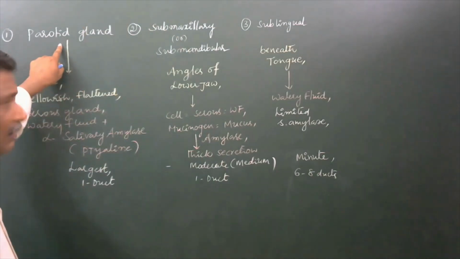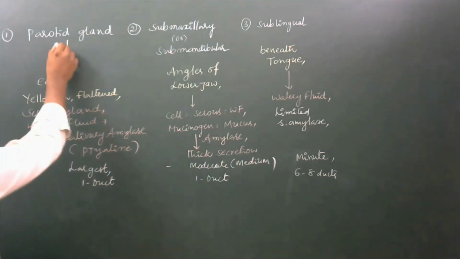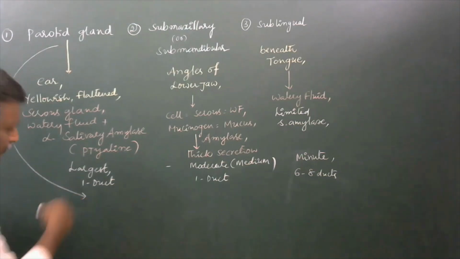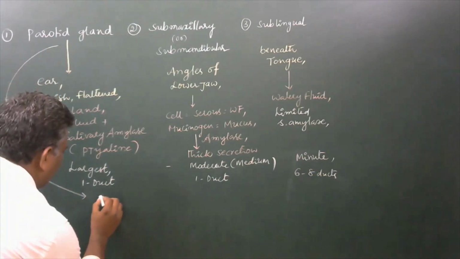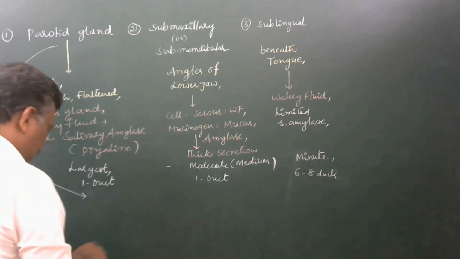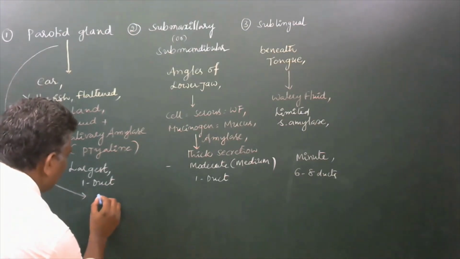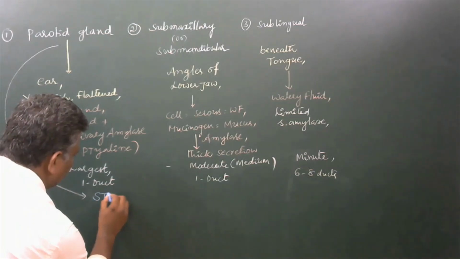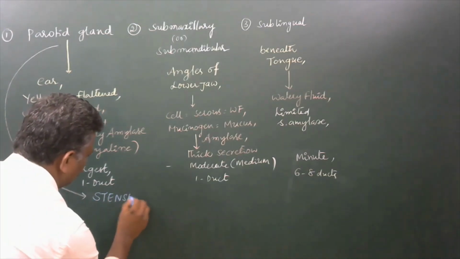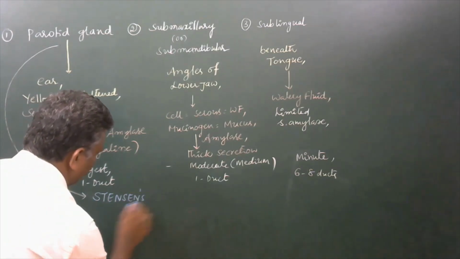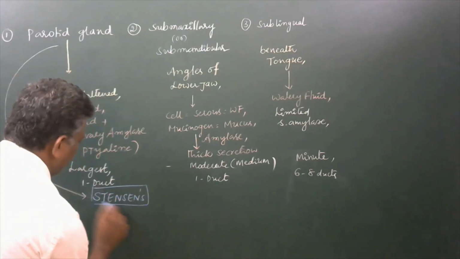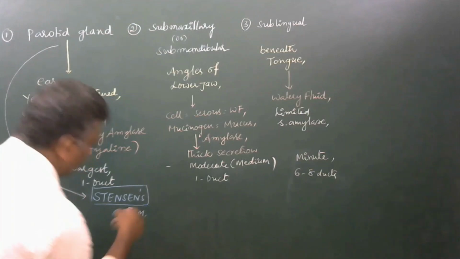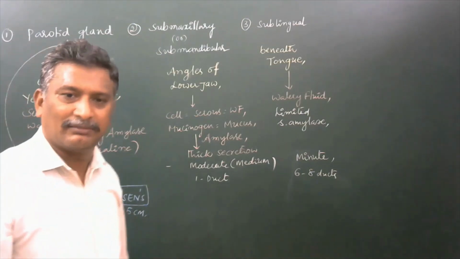Parotid gland opens into the buccal cavity by a duct called Stenson's duct. Nearly 5 centimeters will be the length of that one.